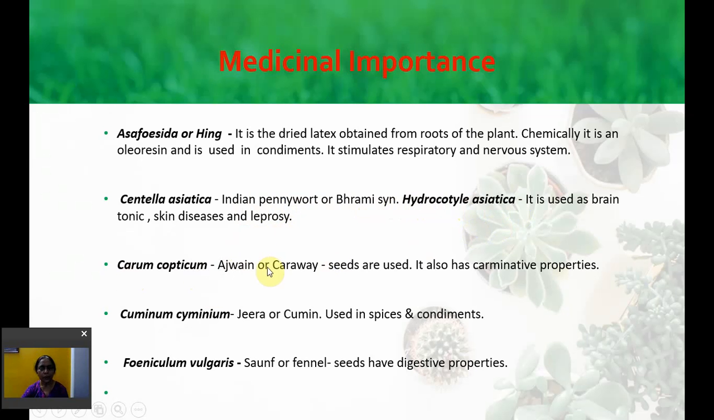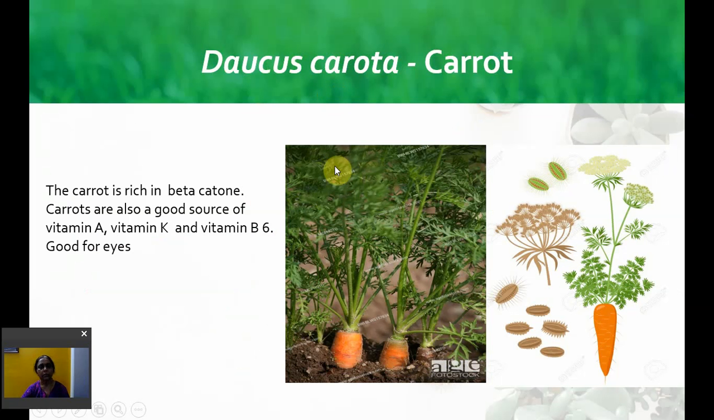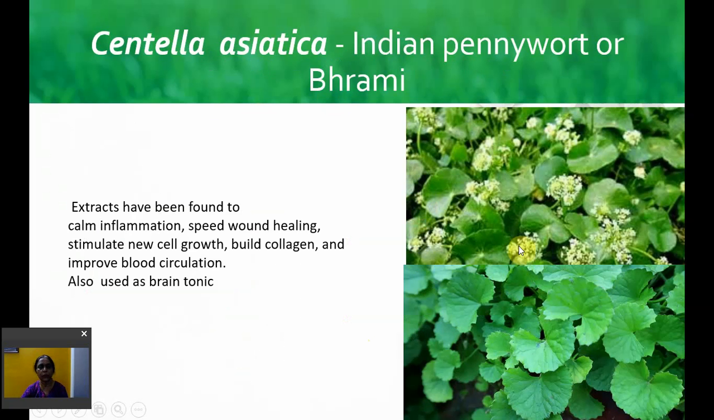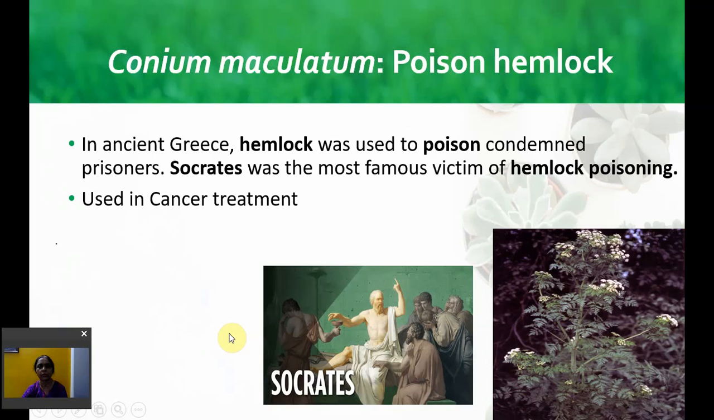Carum copticum, ajwain, as I told you, Cuminum cyminum and Foeniculum vulgare are also used in Ayurvedic medicines. These are some of the plants: coriander, cilantro, celery, where mostly the leaves are used; cumin, fennel and carum, where mostly the seeds are used. In Daucus carota, the taproot is used. Brahmi, the leaves are used, a very good brain tonic. Ferula asafoetida, this is the plant and this is the latex obtained, which is used in food preparations.